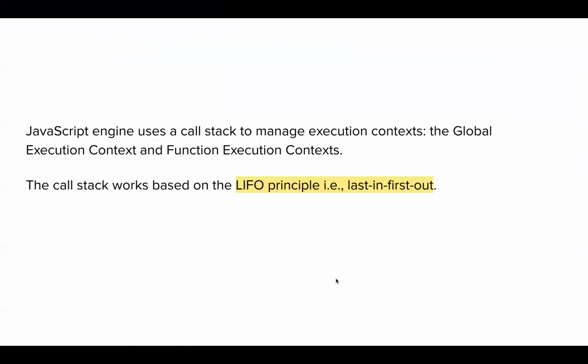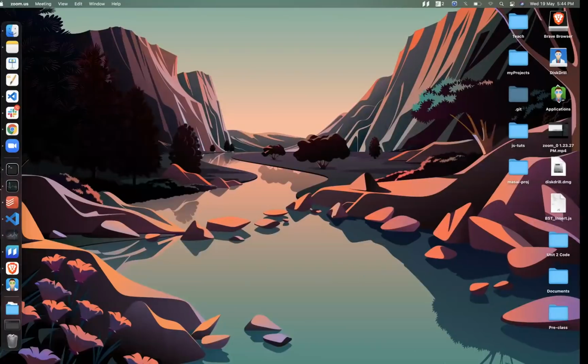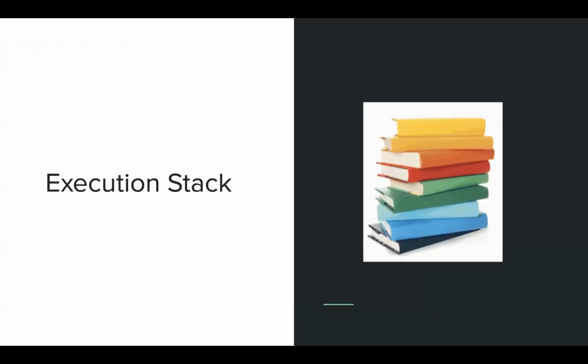It is based on the LIFO principle, called last in, first out. How can you understand that? When you put a book on top of other books, the last book that you put, like this yellow book, is the first one that you are going to remove, and after that you remove the other books. So whatever book came in last, this yellow book, will be the first one getting popped out.